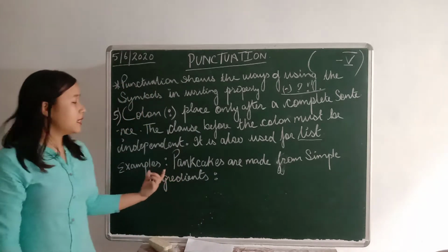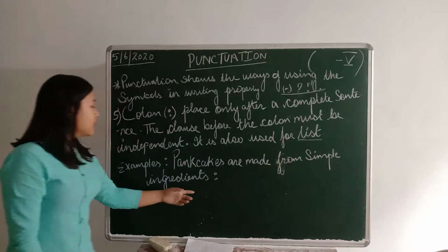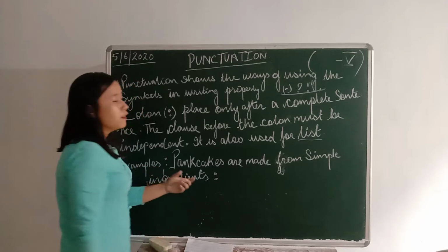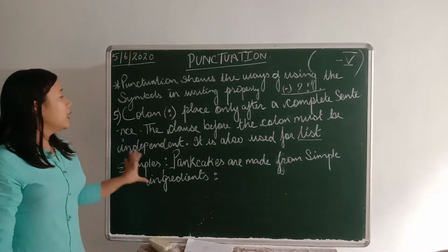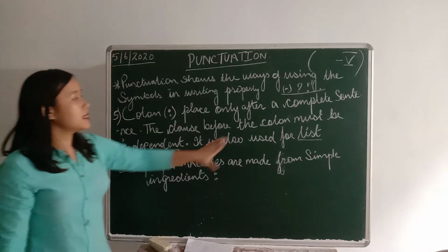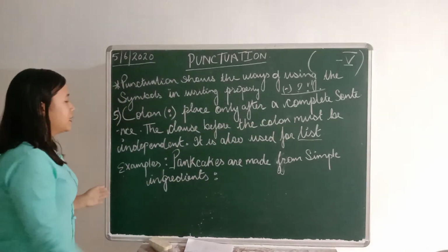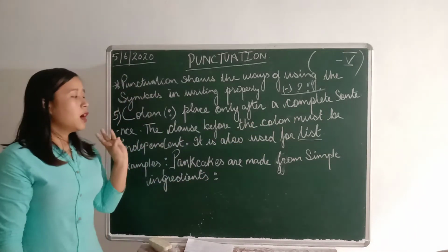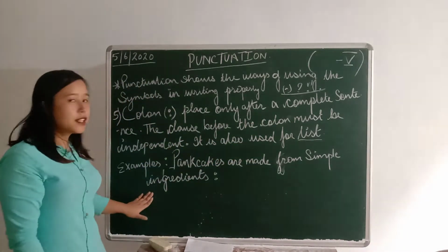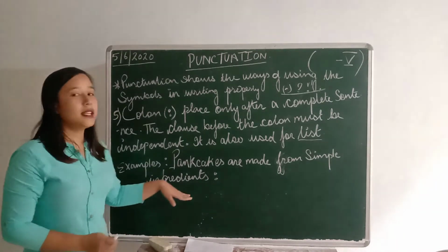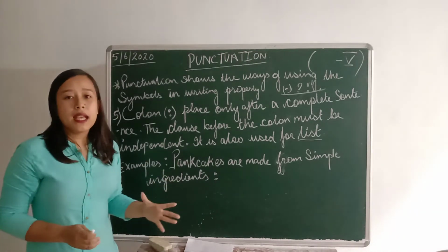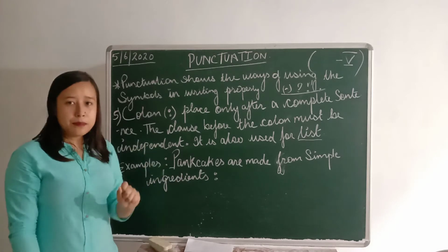So we see the sentence, pancakes are made from simple ingredients. As I have already told you, a colon must be placed after a complete sentence. It makes sense. This sentence is trying to say that pancakes are made from simple ingredients.